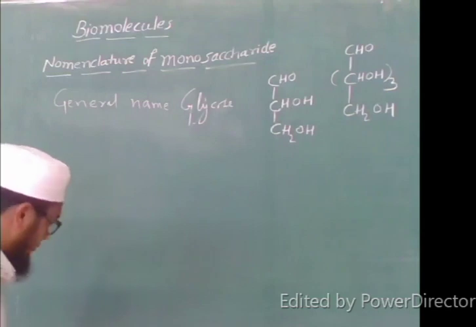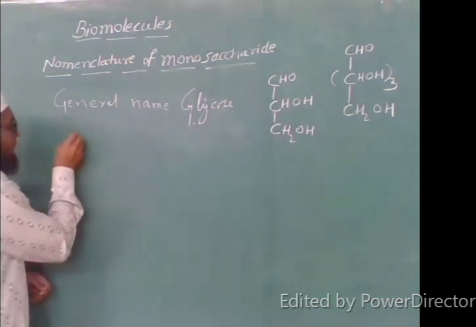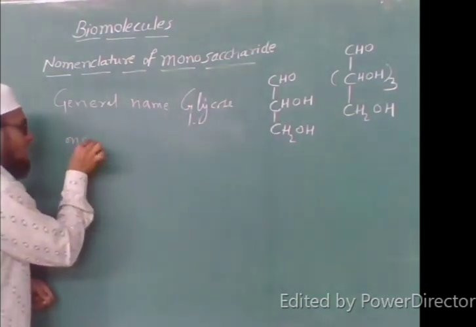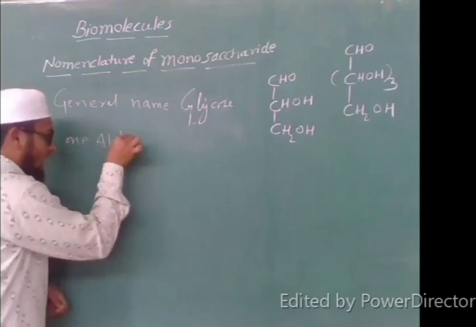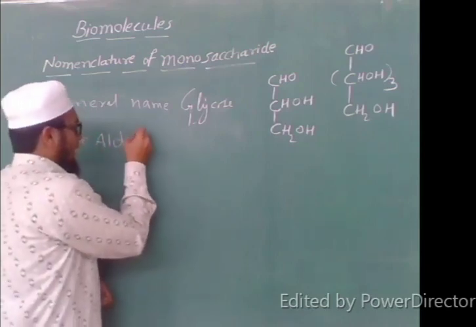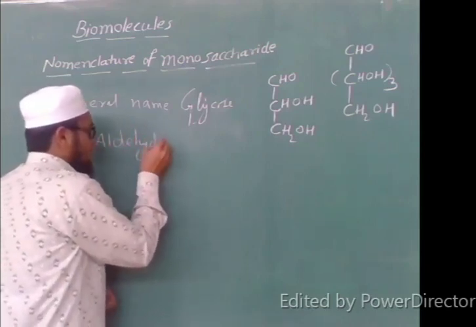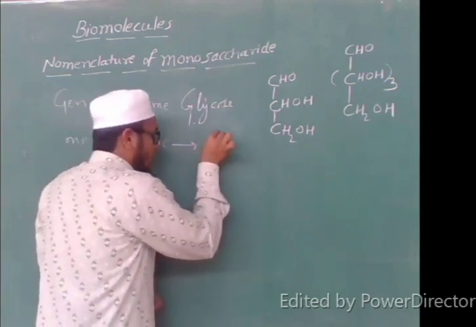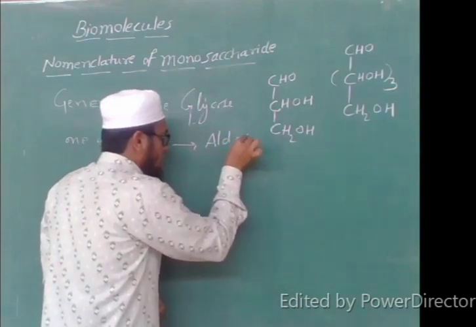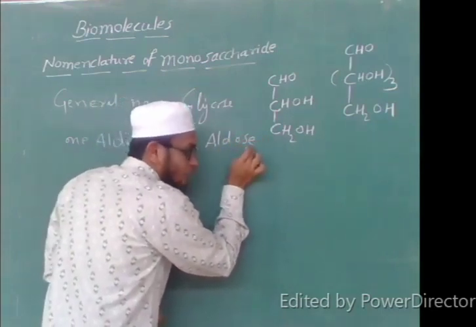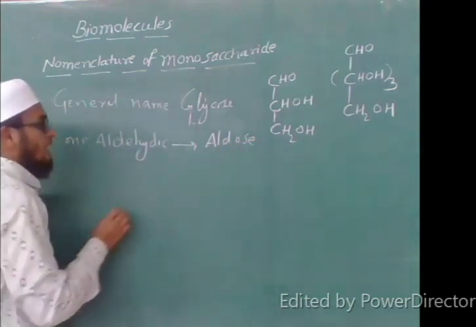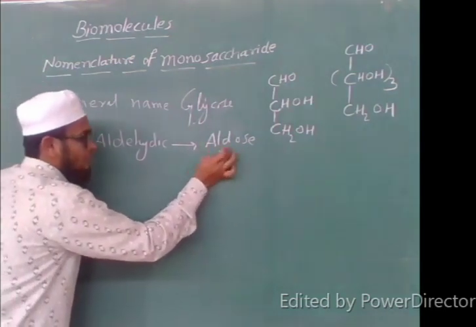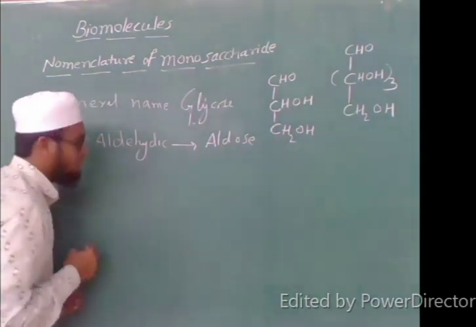Now, the first rule they have given is, if a compound contains one aldehyde group, you know what an aldehyde group is, the CHO group, we will give the name aldose. This OSE means carbohydrate. Aldose means it has an aldehyde group.